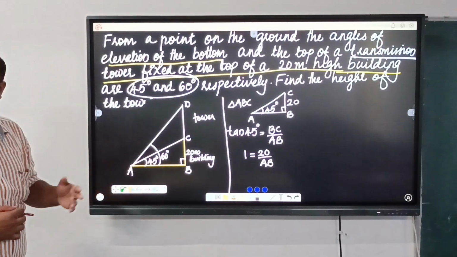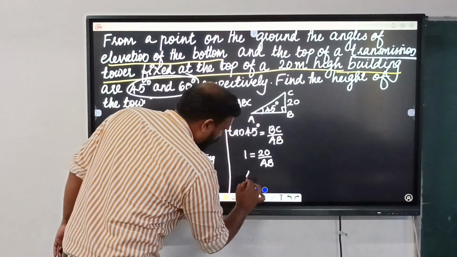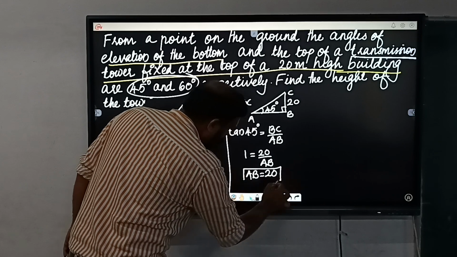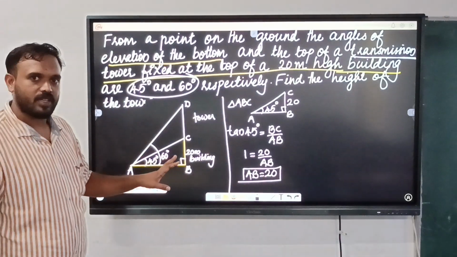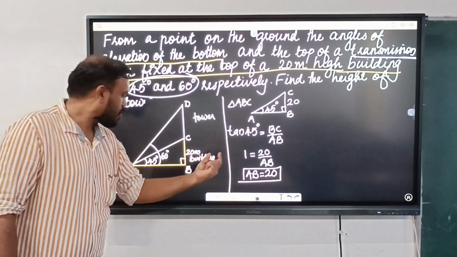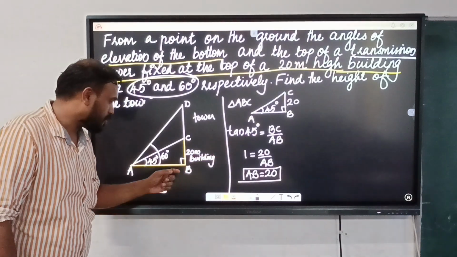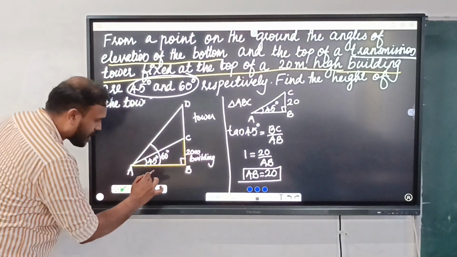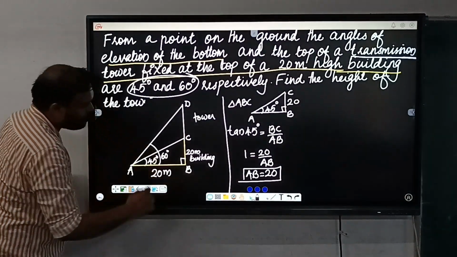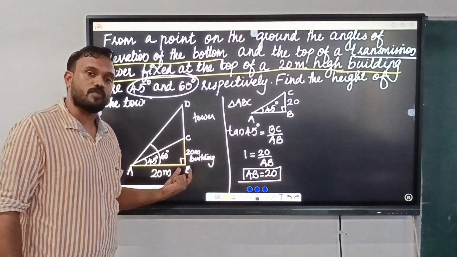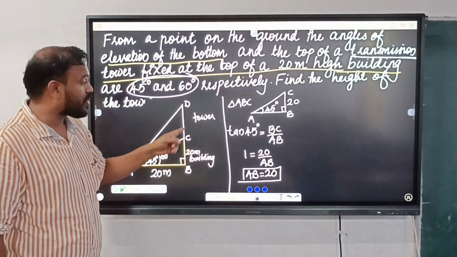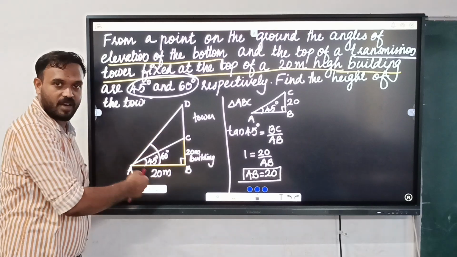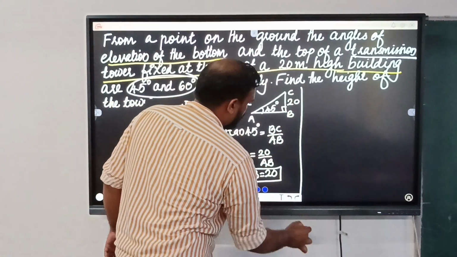Now can you find what is AB? Yes, AB equals 20. So we got the value of AB from there. So we got AB equal to 20 meter. So we considered this small right triangle. Now we have to find CD. This CD is located in the bigger right triangle, right? So let me draw that right triangle. This is it.